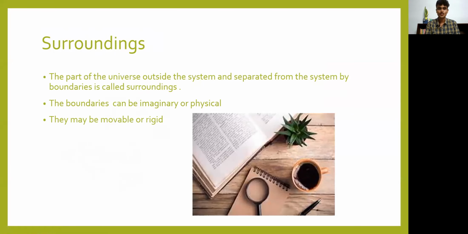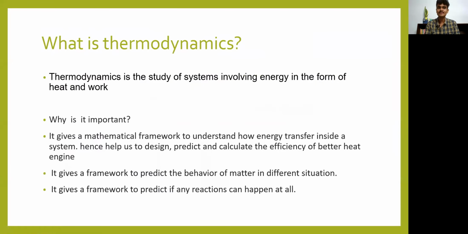Let us have a recap of what we have learned today. We have learned thermodynamics. Thermo is heat, dynamics is motion. The study of heat and work is thermodynamics. It is important for designing equipment that satisfies our needs.